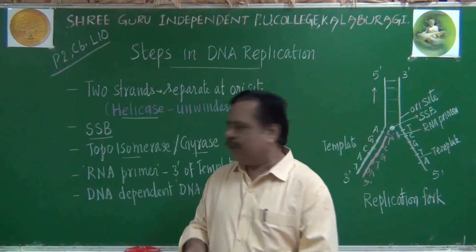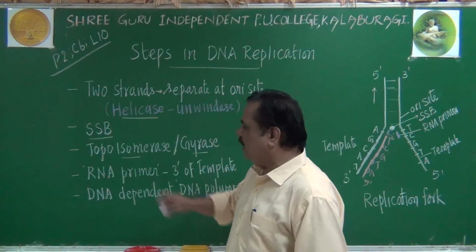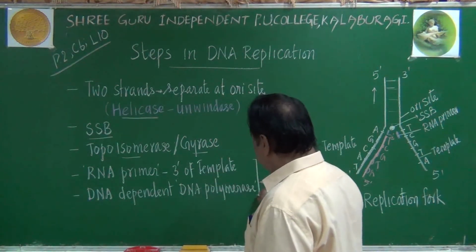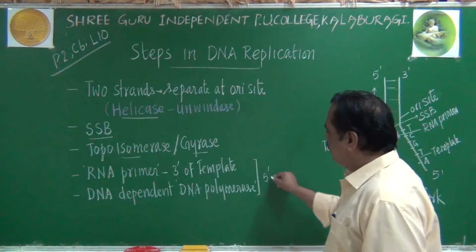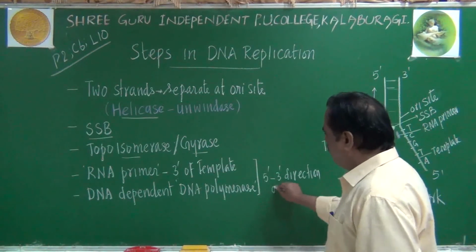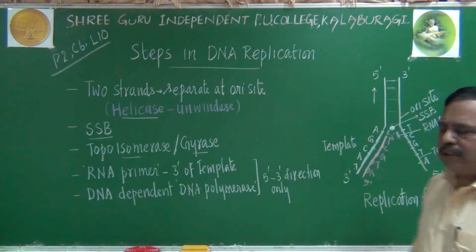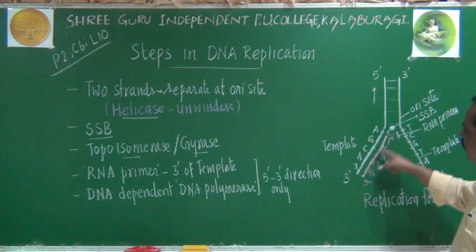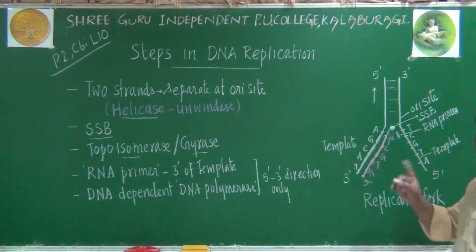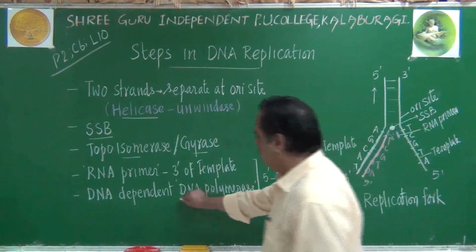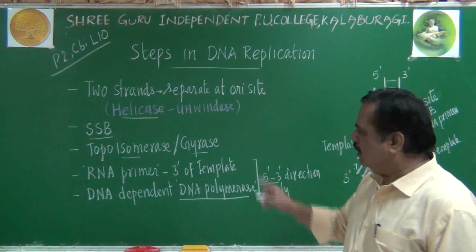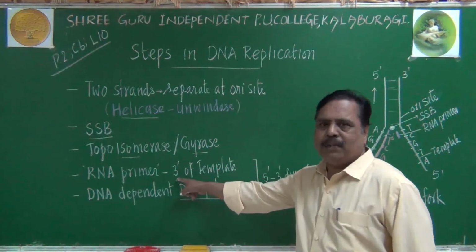Very important point here is this RNA primer and DNA polymerase. Both of them can work in 5 prime, 3 prime direction only. They will work only in 5 prime, 3 prime direction. They will start from 5 prime and go up to this like this only. They cannot proceed from 3 prime, 5 prime. Please remember, DNA polymerase can work in 5 prime, 3 prime direction only. That means template will be starting from 3 prime end only.